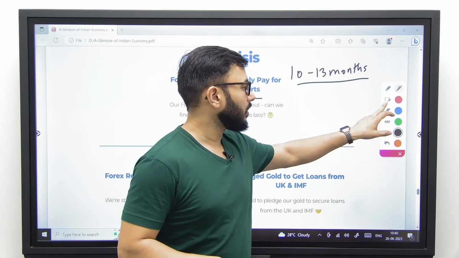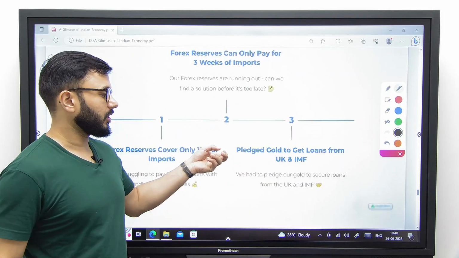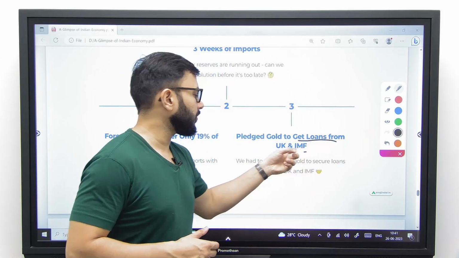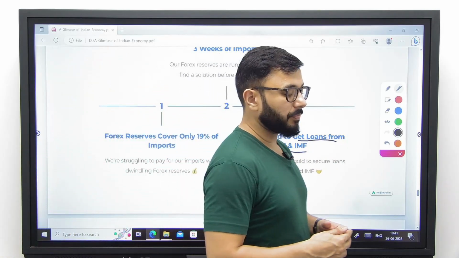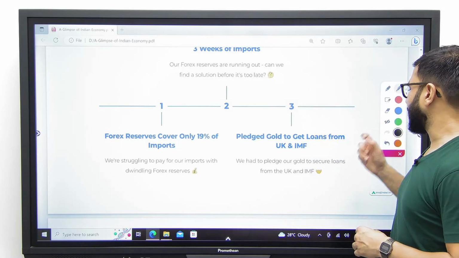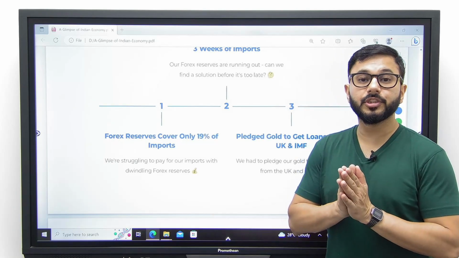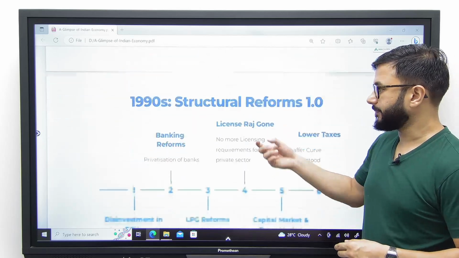And we needed these imports because without these imports, our economy would crash. Number three, we had to pledge our gold to get loans from the United Kingdom as well as the IMF. This was the only way left through which we could get more loans from the UK and IMF and transform our economy. But the IMF said there are some conditions you have to fulfill, only then I will take this gold from you and give you money.